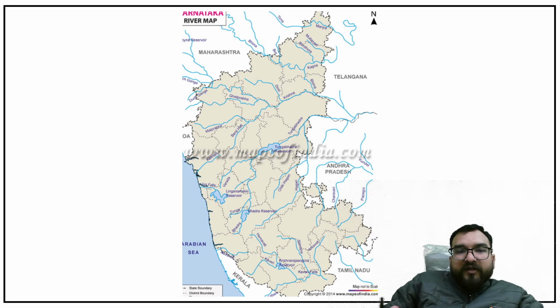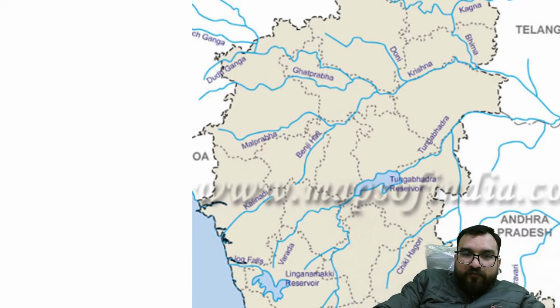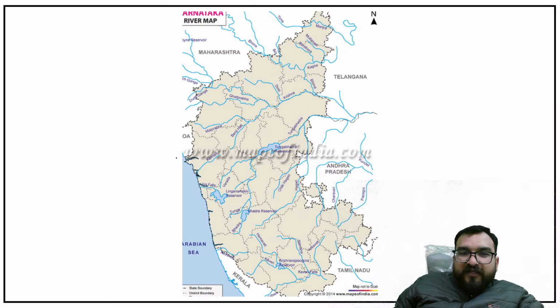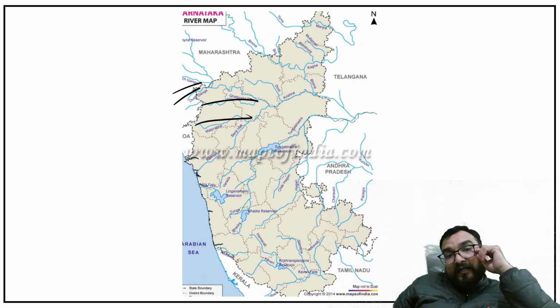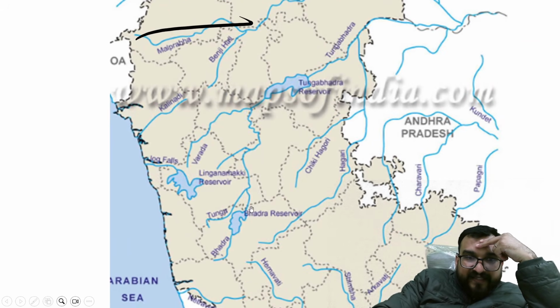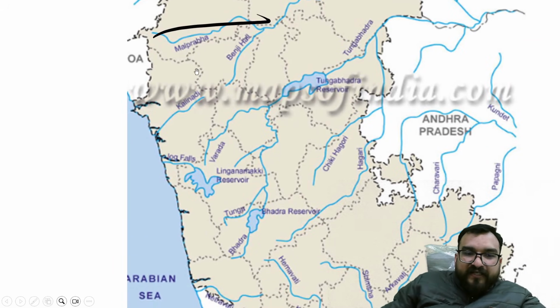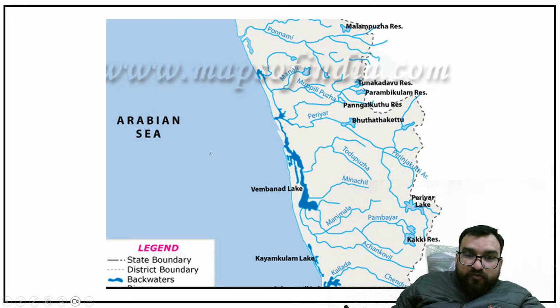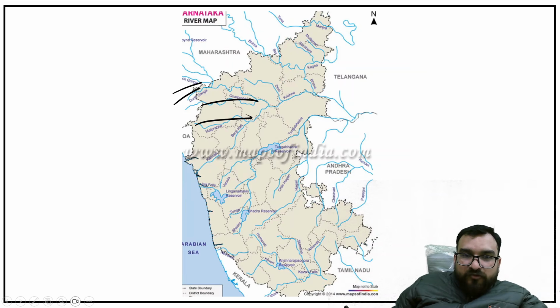Okay. Next you are coming to Karnataka, and in Karnataka you will again see a lot of rivers, but this Malprabha, Ghatprabha, Dudhganga, Panchganga we have done, right? Over here you see the east flowing or west flowing. This is Kali Nadi, first of all. Kali Nadi. So over here you will be finding Kali Tiger Reserve also.